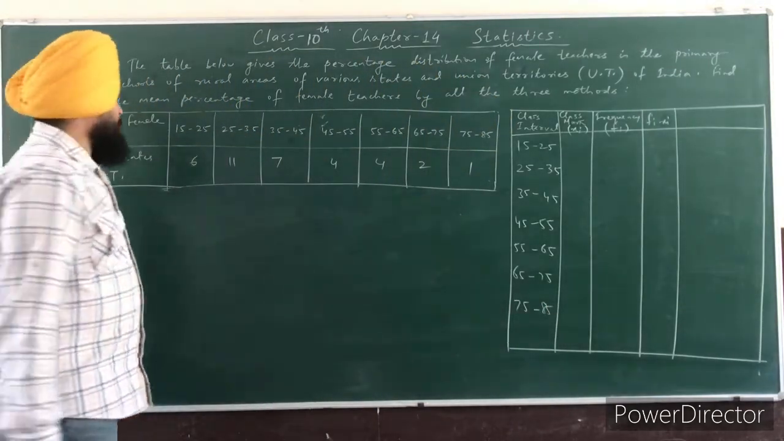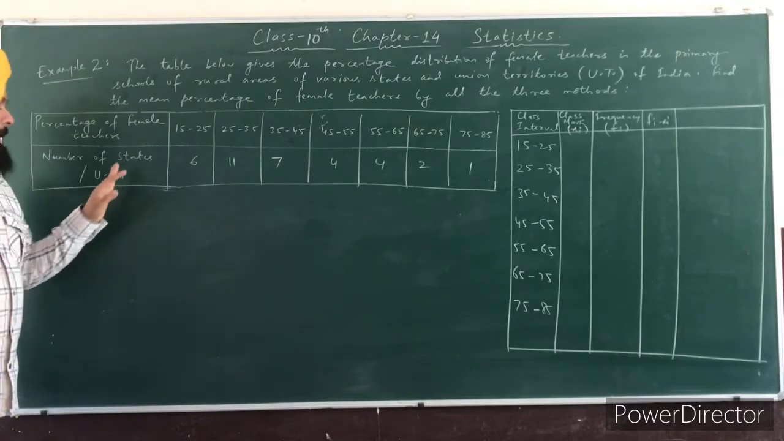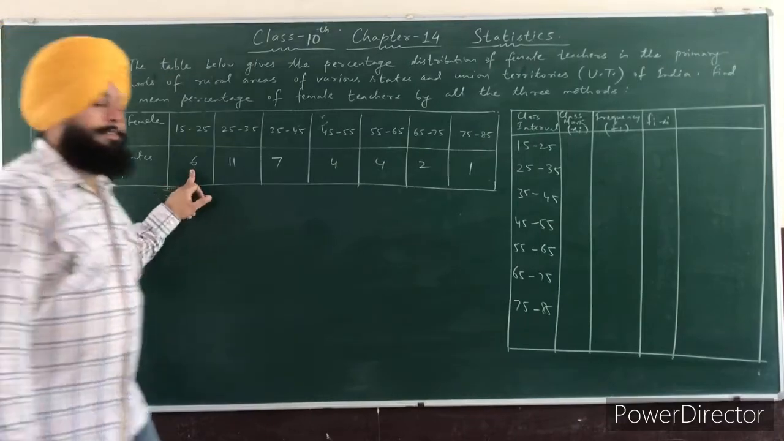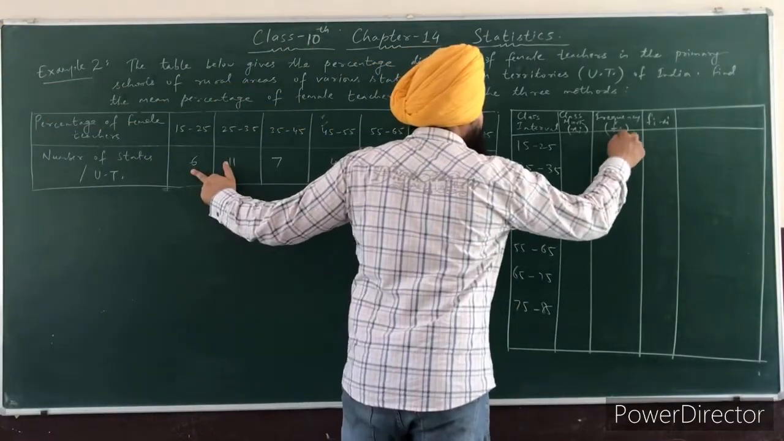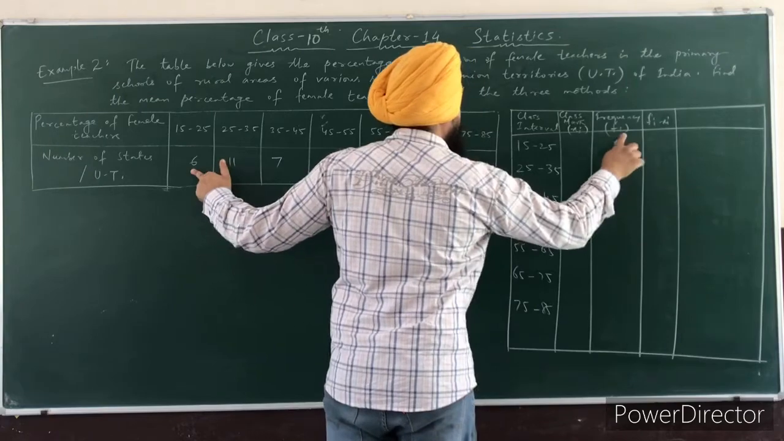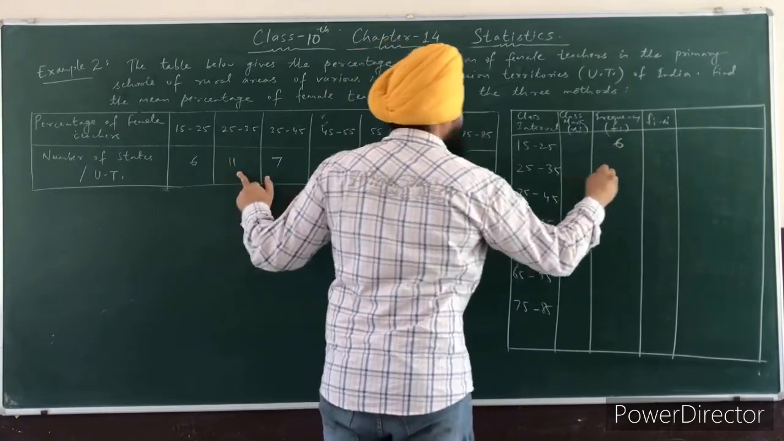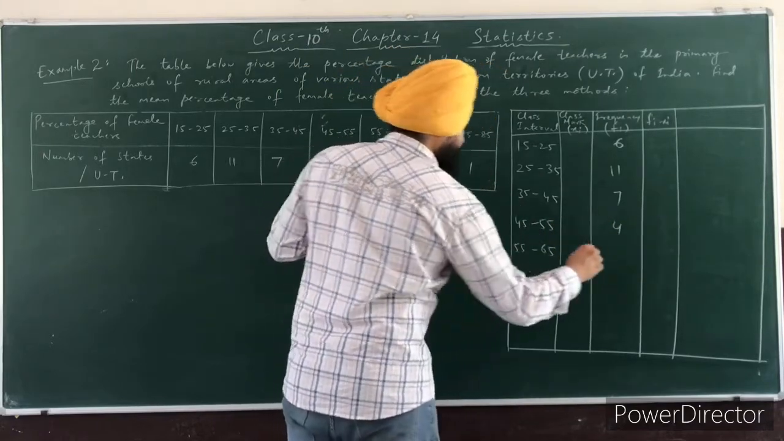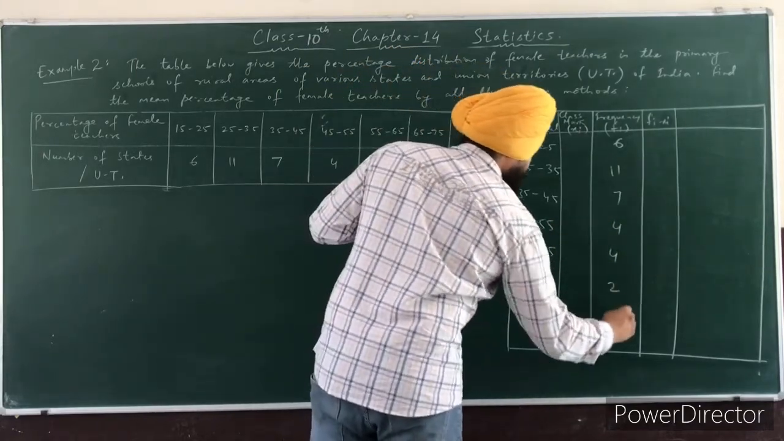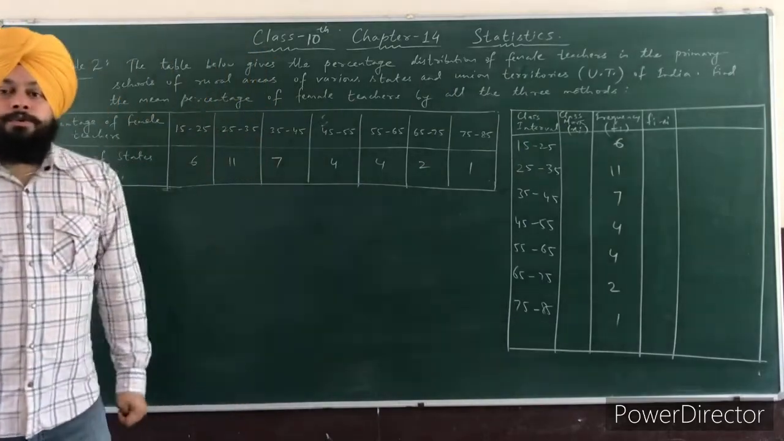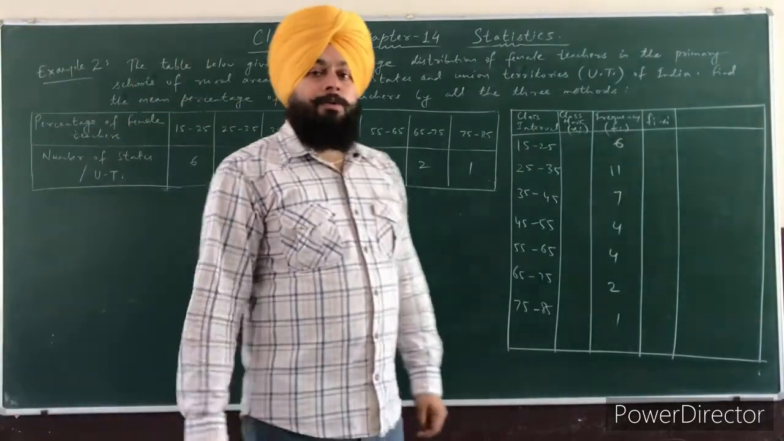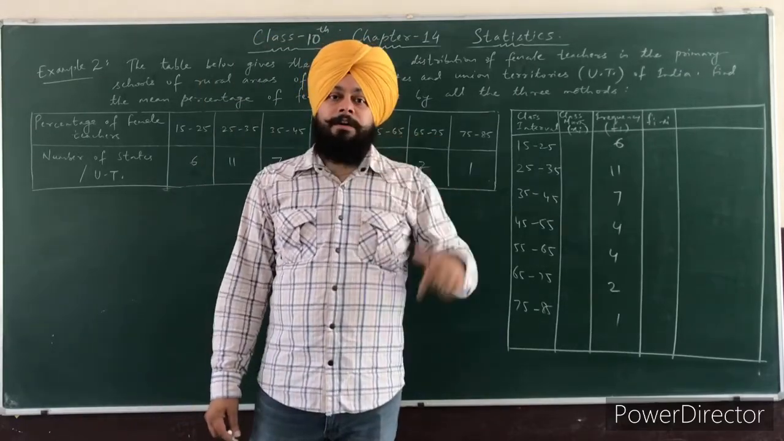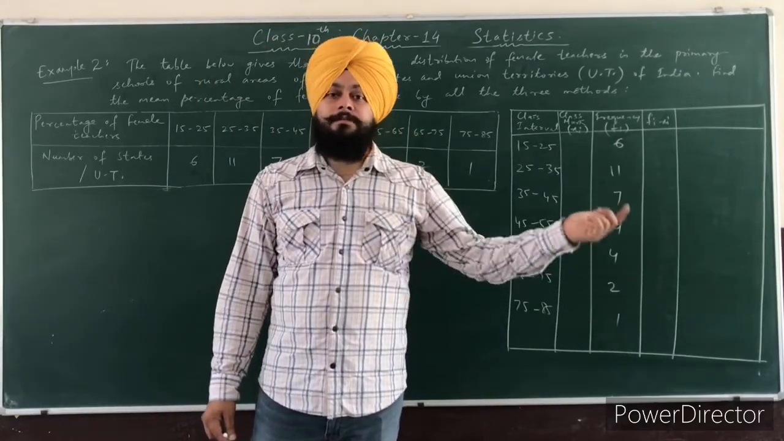So now the frequency, meaning the number of states and union territories, is taken as frequency. So the first frequency is 6. So I will write in this column 6. Next 11, 7, 4, again 4, 2 and 1. So to find the mean by direct method, we require to find the product of class mark, that is xi, with the corresponding fi, which is frequency.